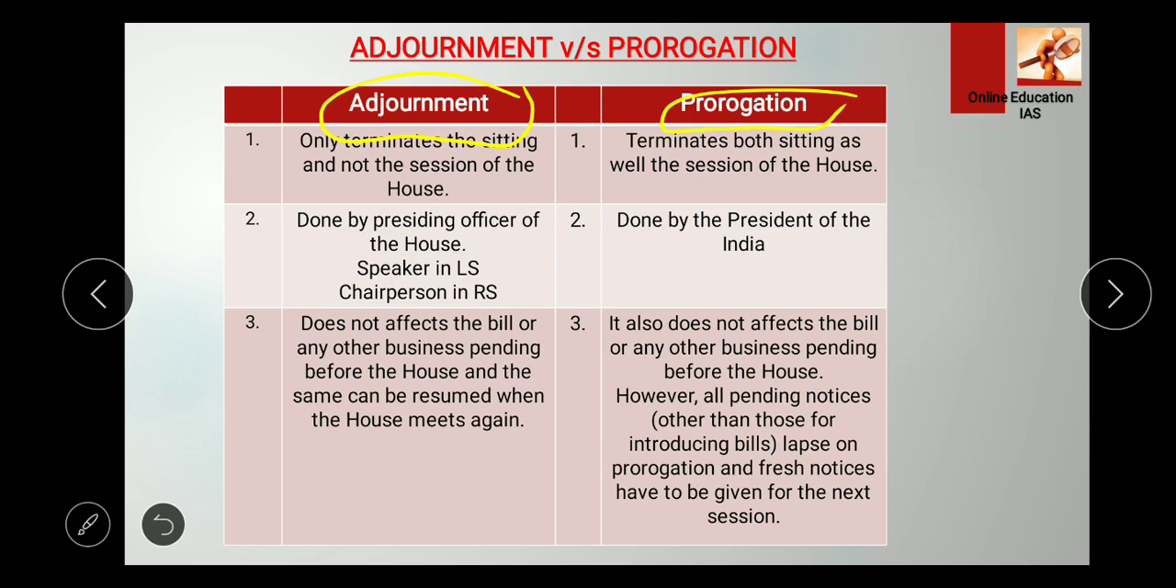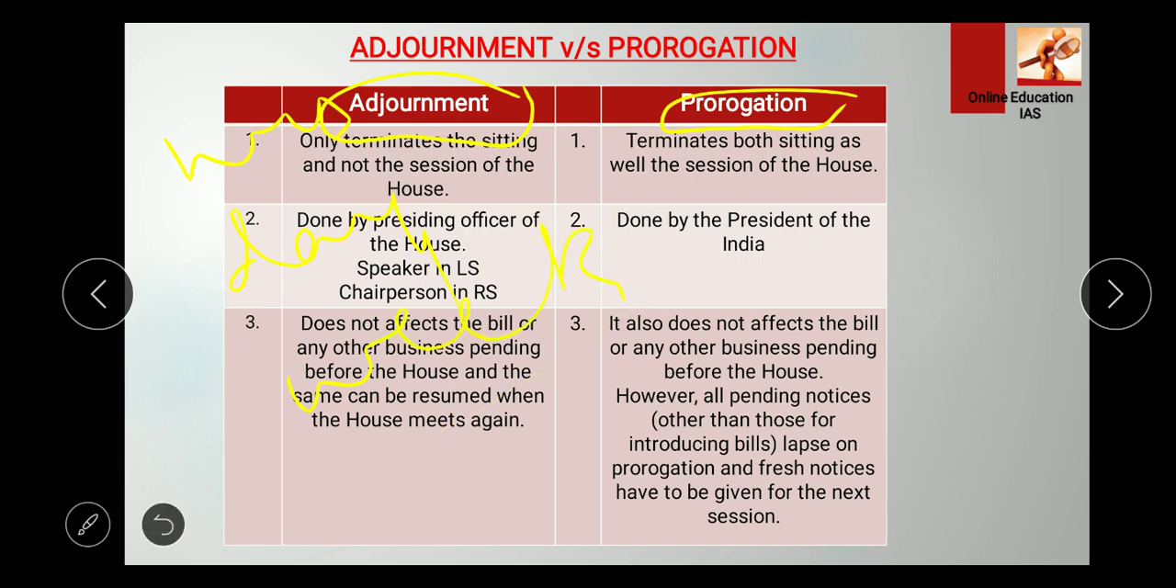And what is adjournment? It is a sitting that can be terminated by adjournment sine die, right? It suspends the work in a sitting for a specified time. It can be for hours, it can be for a day, or it can be for a week.